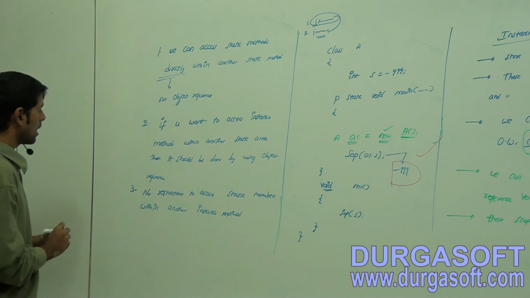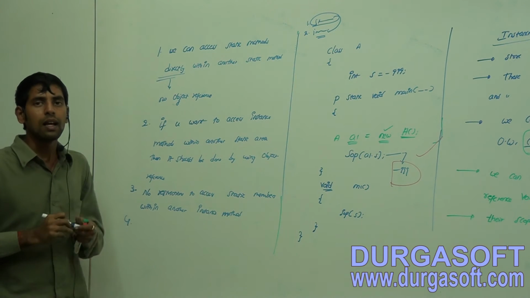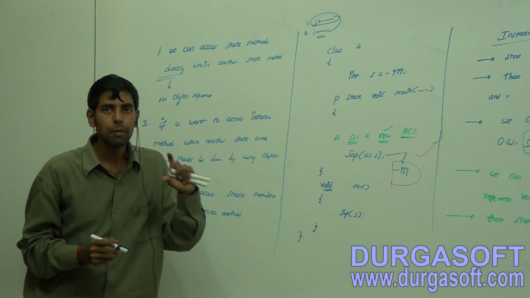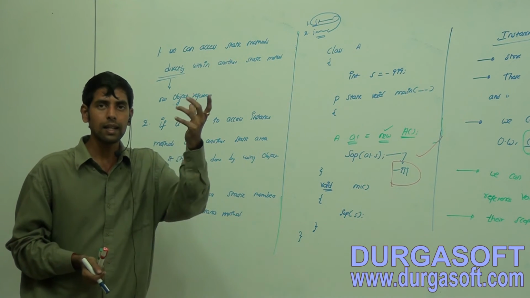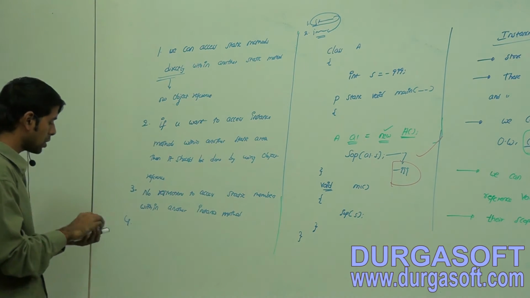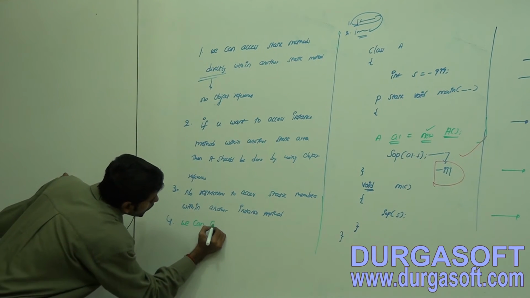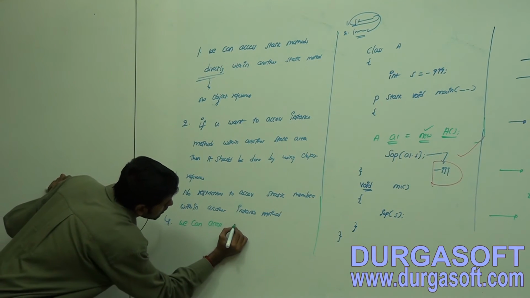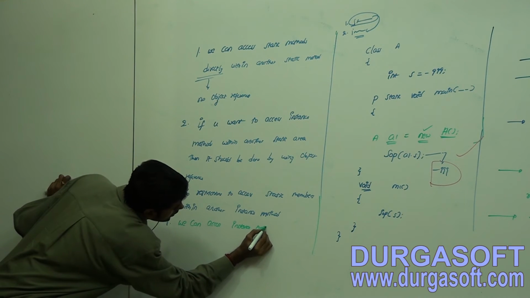And what is the other one? We can access an instance member, that is a method, directly within another instance method without any object. Observe here. We can access instance method.